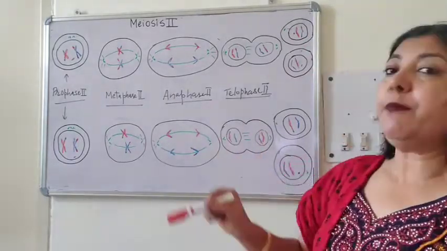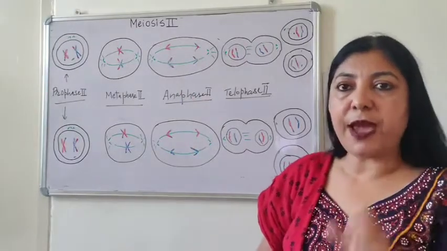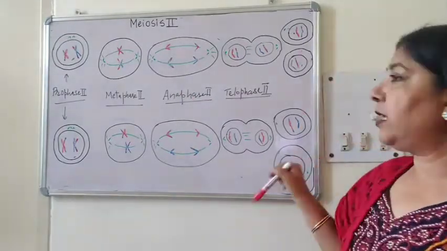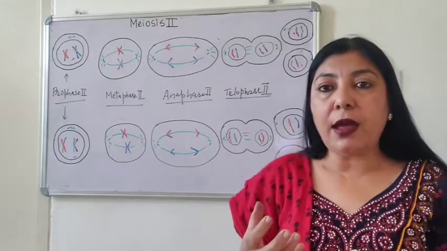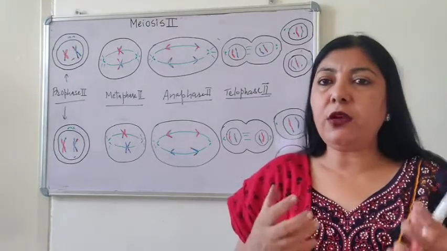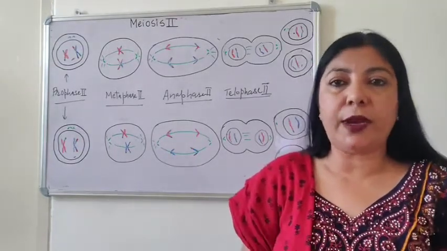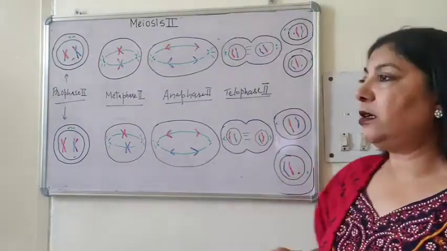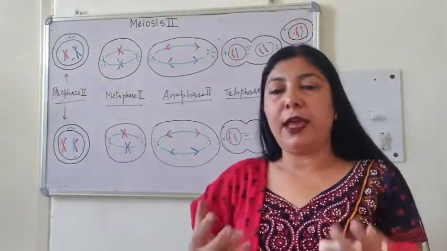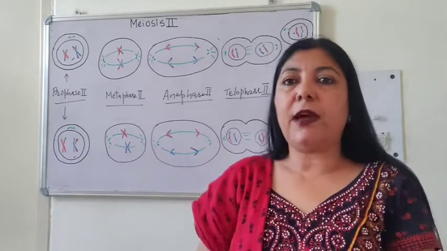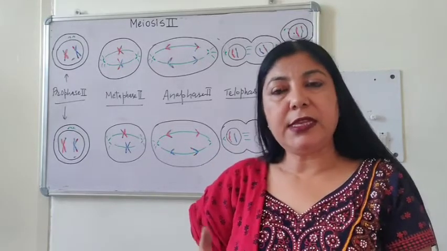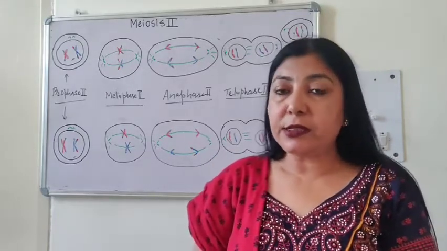So from the same parent cell, 4 daughter cells are produced which are different. They are not carbon copies because they are recombinants, and as a result 4 different types of cells are produced. And these cells will act as gametes.